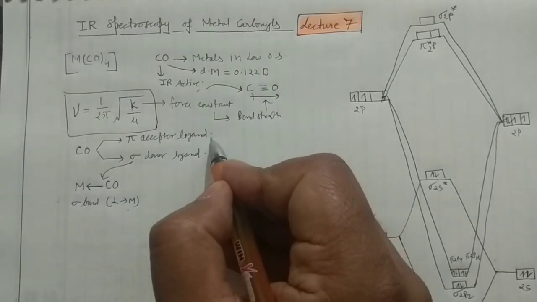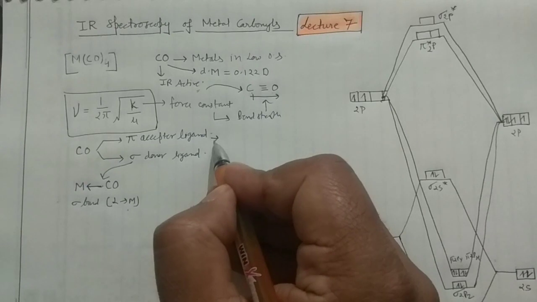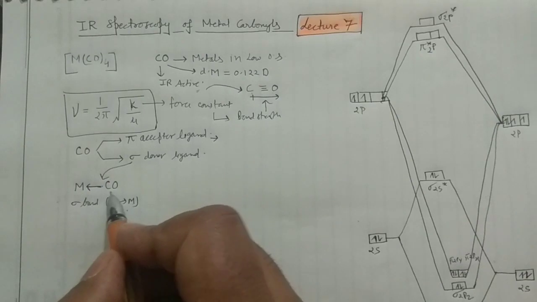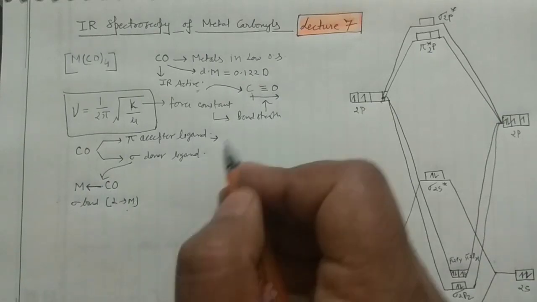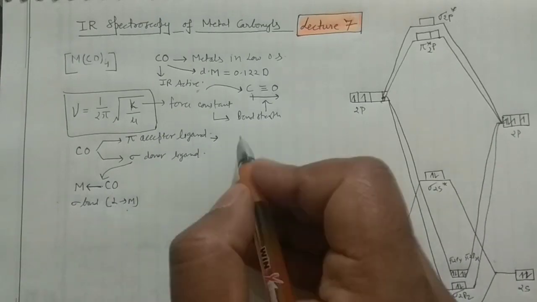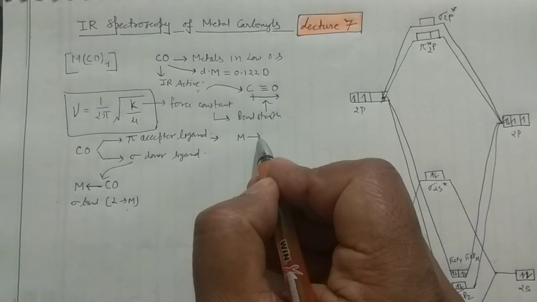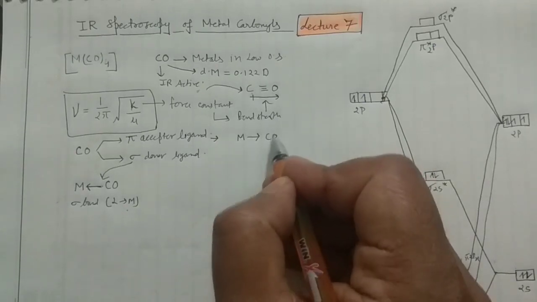The next important aspect is that this carbonyl also has a vacant pi anti-bonding orbital. In a little moment I'm going to explain how all the things will go. Since it has the empty pi molecular orbital, this carbonyl can also accept electron density from the metal.